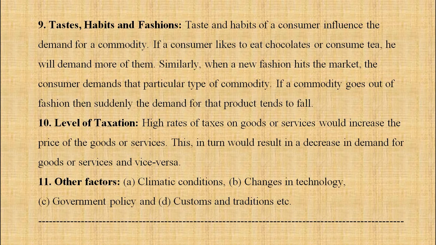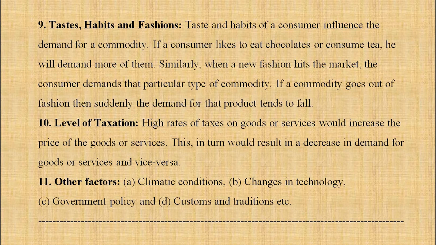And the other factors: climatic conditions, changes in technology, government policy, customs and traditions, etc. According to climatic conditions, demand changes. Like when there is a rainy season, we demand more umbrellas, windcheaters, right? Then changes in technology.